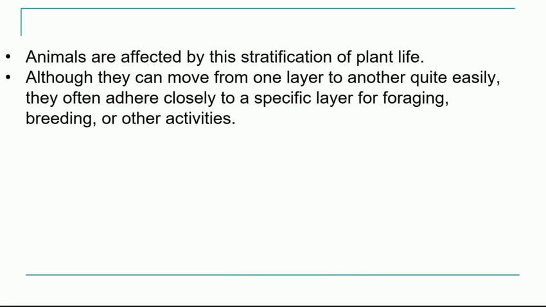Now we know that there are some animals which are dependent on plants, so they can also be seen in different layers. So animals are affected by the stratification of the plants. Though we know that plants cannot move, animals can move from one place to the other. However, they are seen in particular layers of these trees. Why so? Because they are dependent on it for their foraging, that is food, breeding activity or other activities, and they find themselves comfortable in a particular layer.